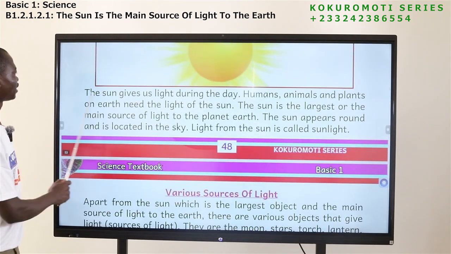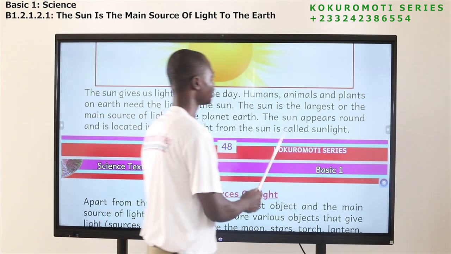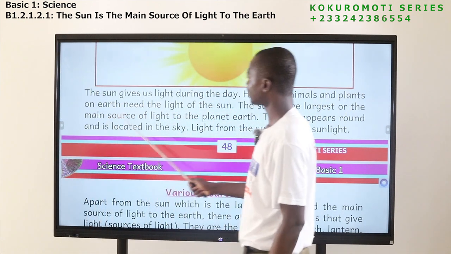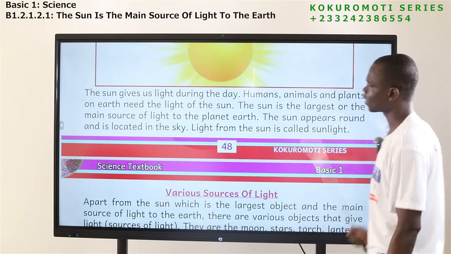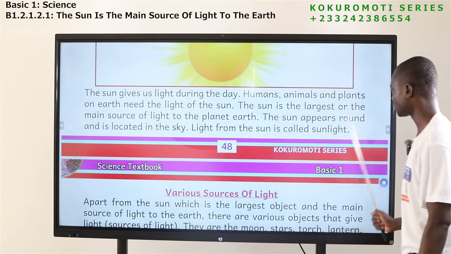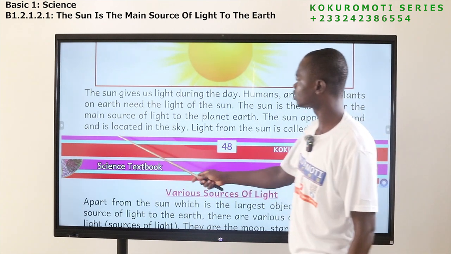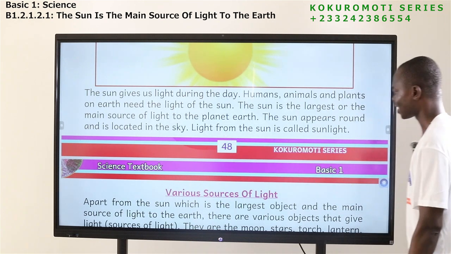Can you see? The sun gives light during the day. Humans, animals, and plants on Earth need the light of the sun. The sun is the largest or the main source of light to the planet Earth. The sun appears round and is located in the sky. Light from the sun is called sunlight.